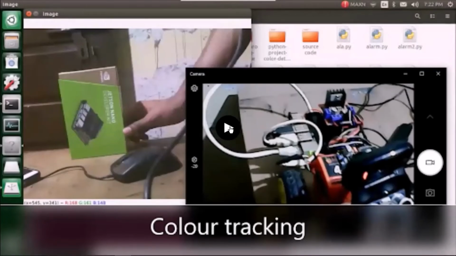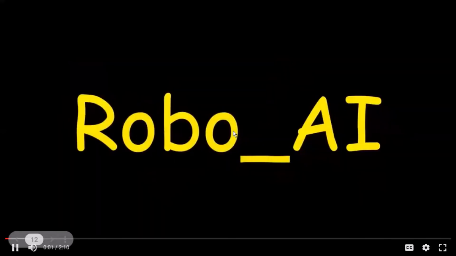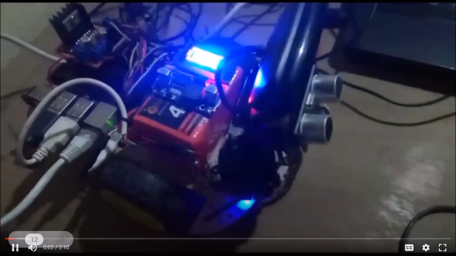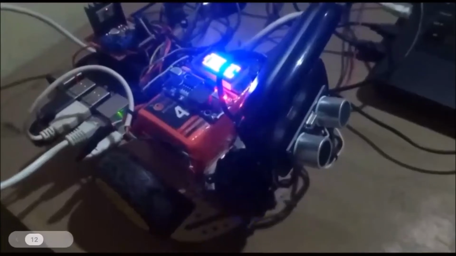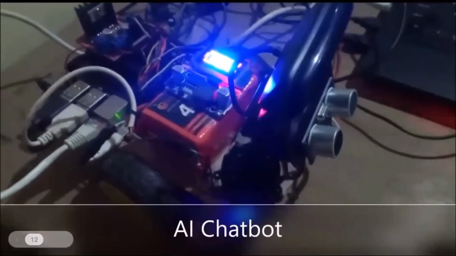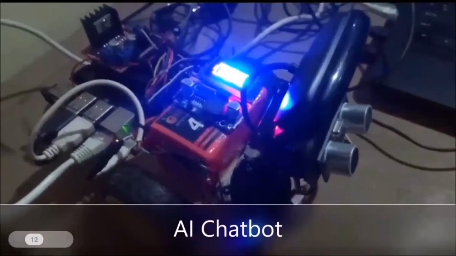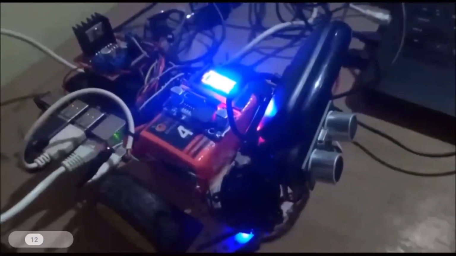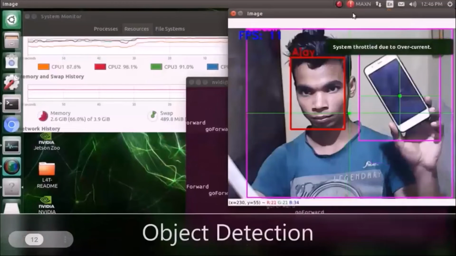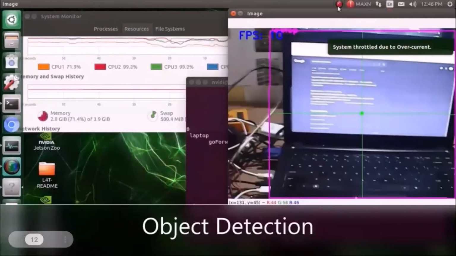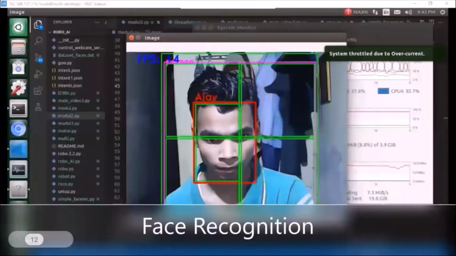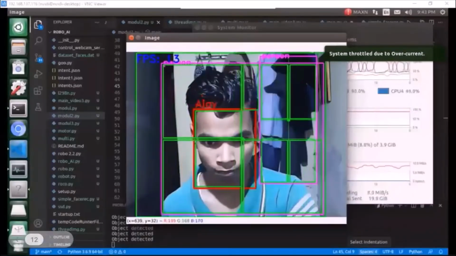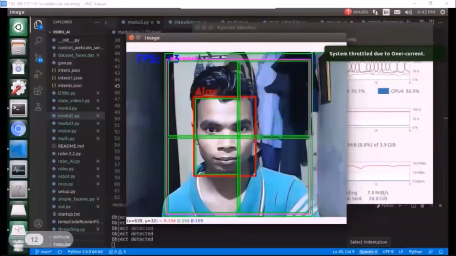This video shows complete working of robot. Good evening. Hello, I am Robo. What's your name? You may call me Robo. Can detect 91 objects and classify it by name, like this is book. It also can recognize a person and put name on face if the person present in a database.